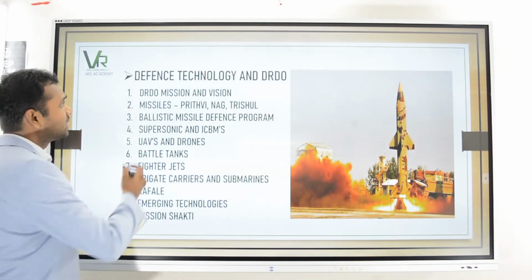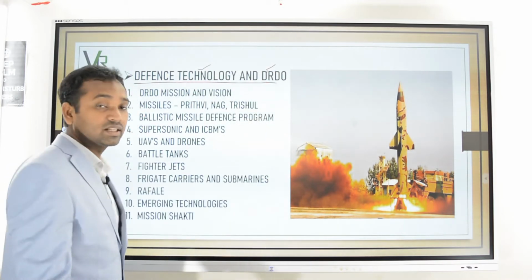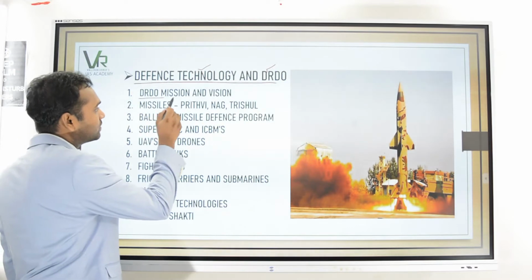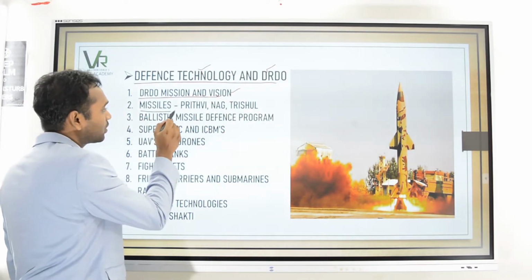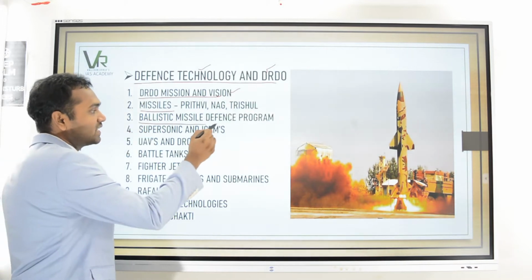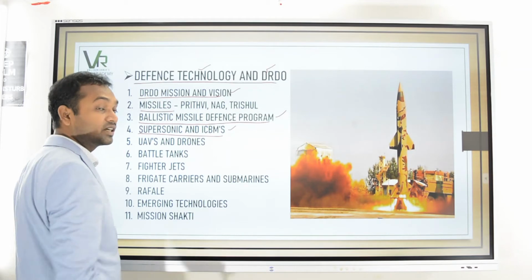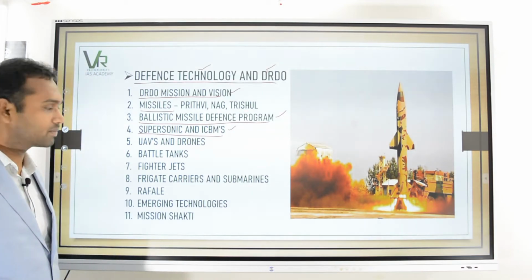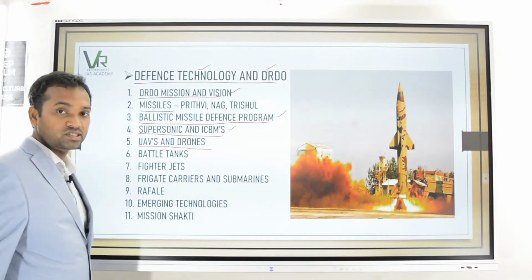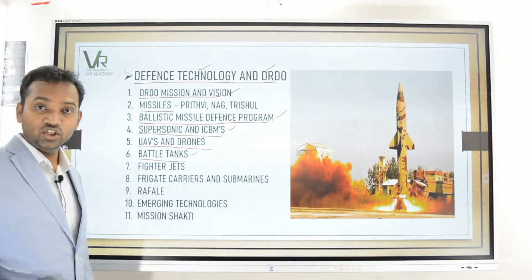Then moving to defense technology and DRDO, these two topics will be merged together and discussed in detail. Coming to DRDO in particular: mission and vision, different types of projects and missiles that they have developed, and the ballistic missile defense program, then the different types of missiles including intercontinental ballistic missiles and supersonic missiles, different types of unmanned aerial vehicles and drones, and the battle tanks which are currently in use,